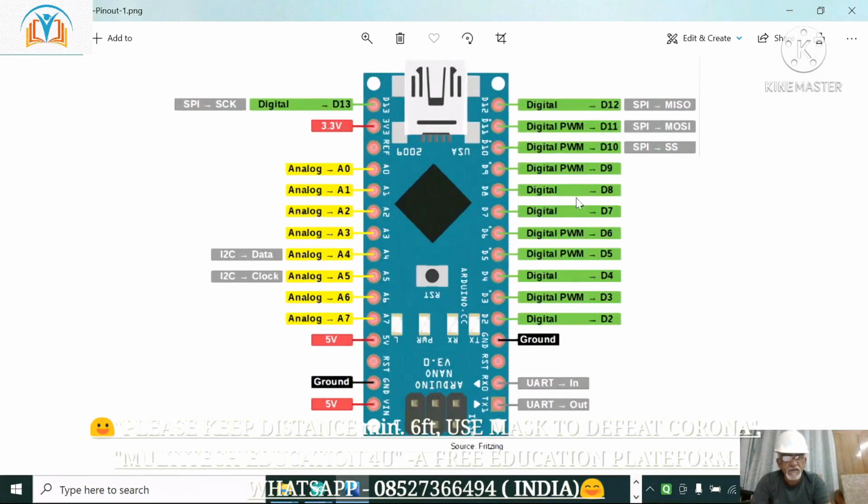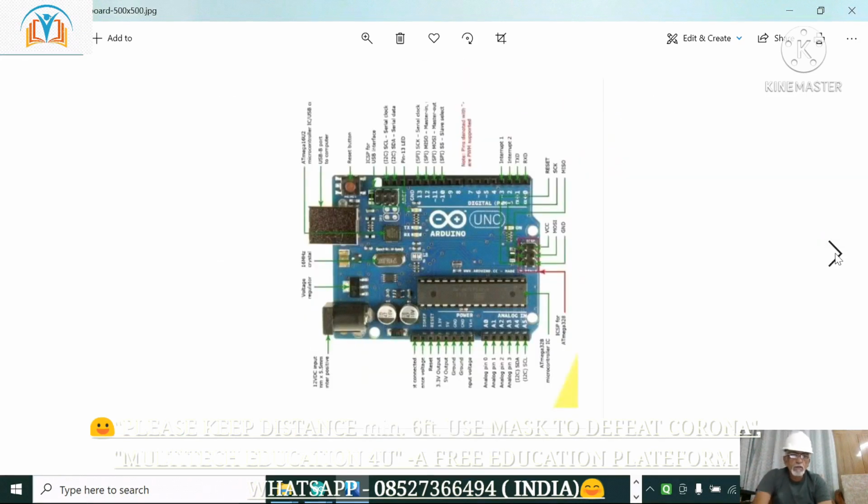These are the pins of Nano, A0 to A7. So there is the difference of pins only. Arduino Uno, Arduino Nano, they work the same. So in the starting, I think this will be a little bit, you may be thinking it is difficult, but it is not so difficult. Step by step, we will proceed.